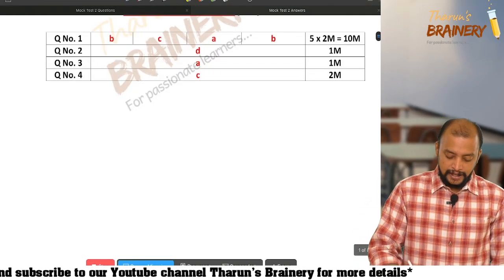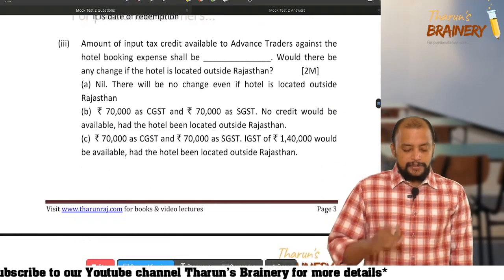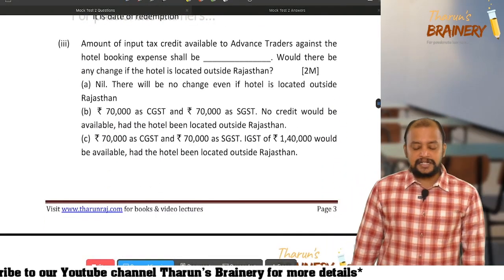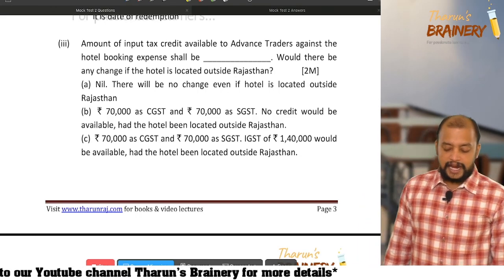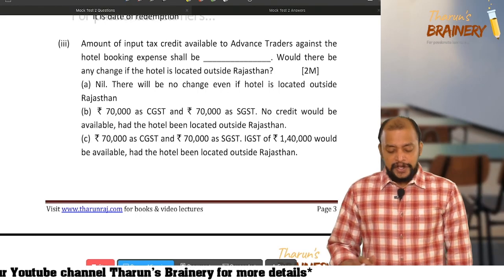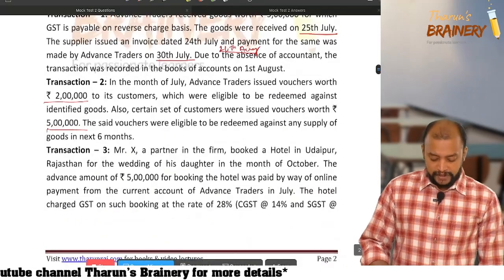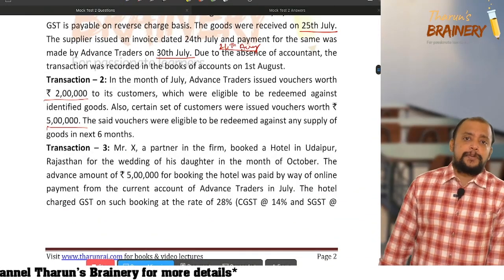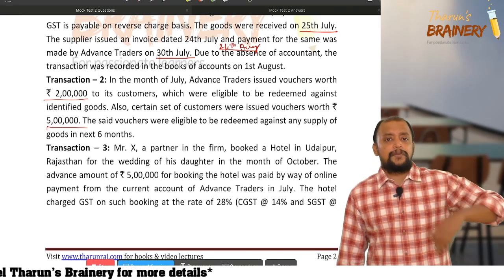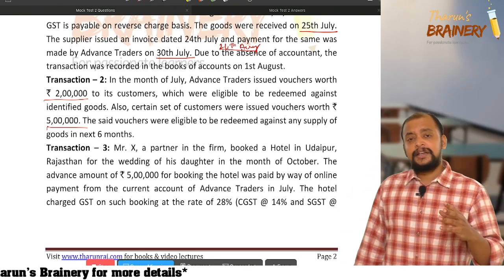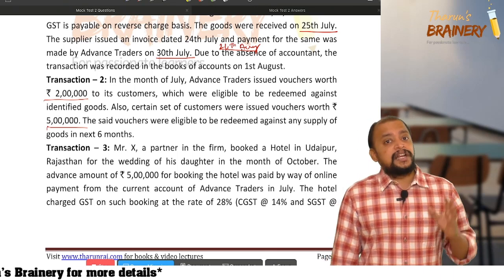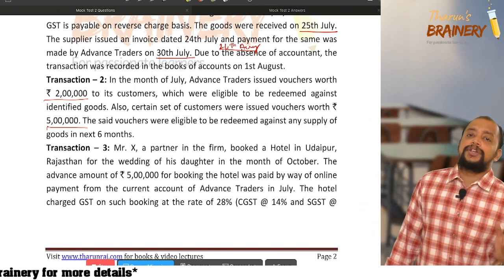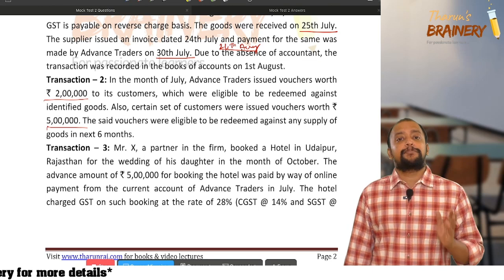Okay. Then next. Number 3, amount of input tax credit available to Advanced Traders against a hotel booking expense. If you see that hotel booking expense, what has happened? That is not in the course of furtherance of business. Section 16 subsection 1 says that only a registered person can avail ITC, and such inward supply should be used in the course of furtherance of business.